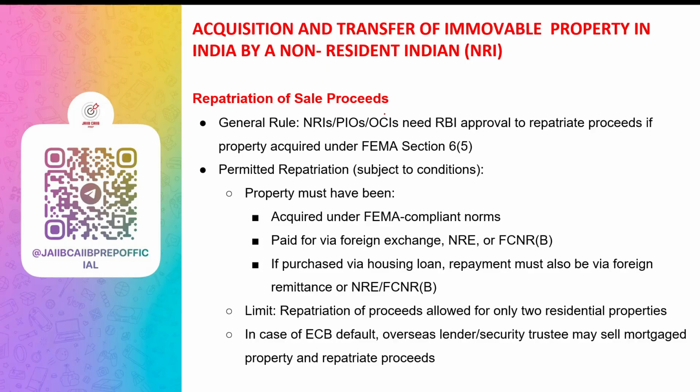Authorized dealers, that is banks, can allow repatriation if the property was bought using foreign money or NRE or FCNR account balances. If bought using a home loan, repayment should have been made from foreign funds or from an NRE or FCNR account, and a maximum of 2 residential properties are allowed for repatriation.